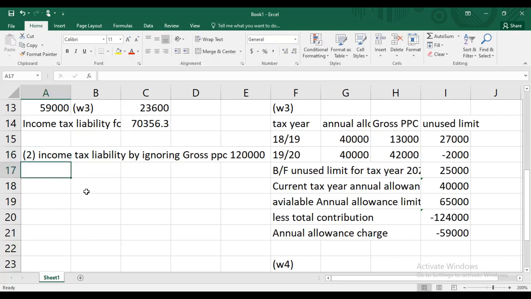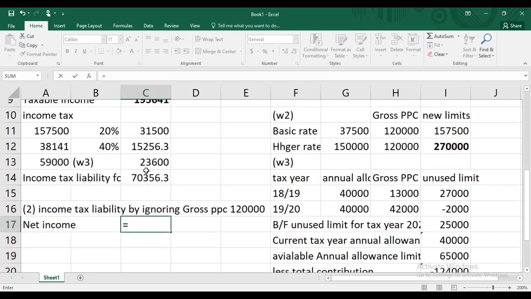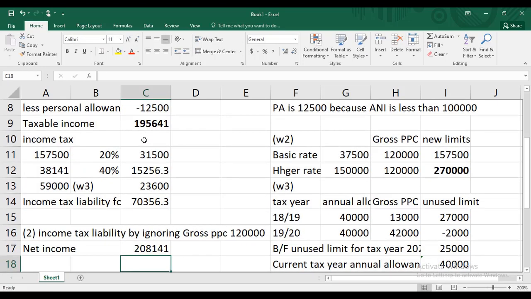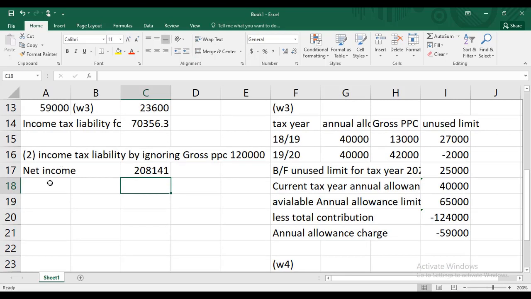Great. Which means let me write the net income over here. We can take the net income of this. So she is not contributing in gross PPC. It means personal allowance will not be available. Less personal allowance, let me write in the bracket.